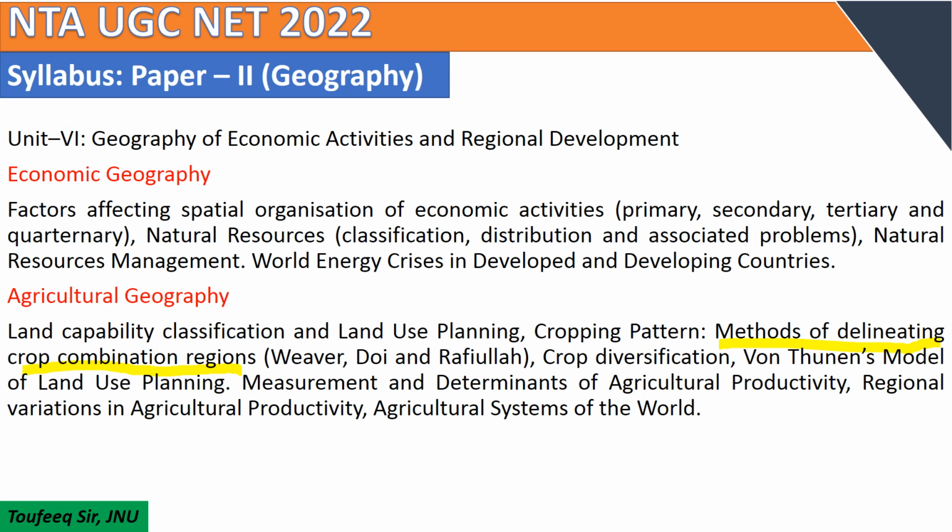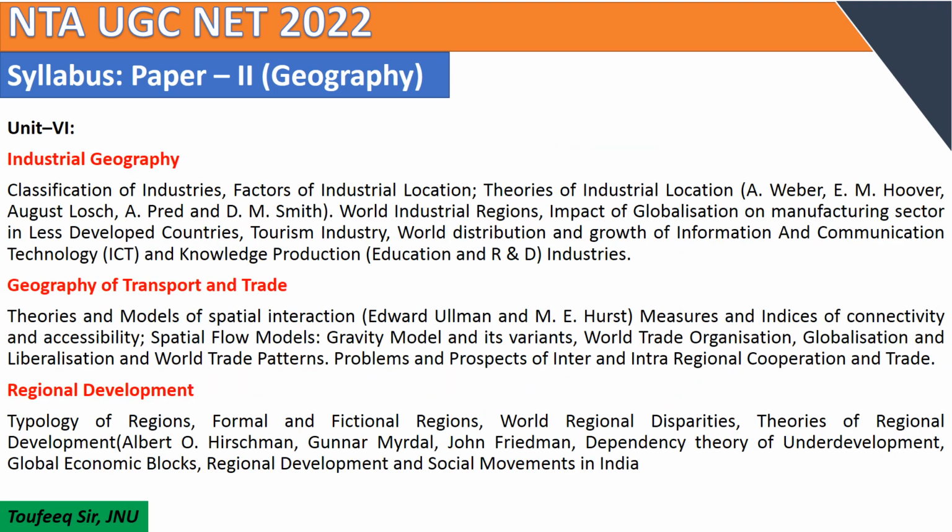Measurement and determinants of agriculture productivity, regional variation in agriculture productivity, agriculture systems of the world. And the third one is industrial geography. You need to study theories of industrial location and world industrial regions. Questions are repeatedly asked from these theories of industrial location and world industrial regions. And you have to study